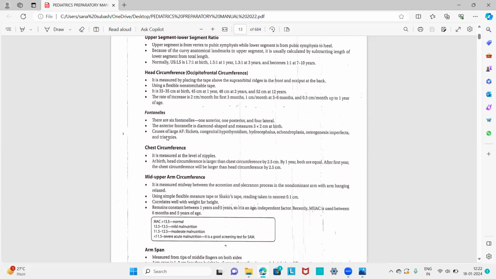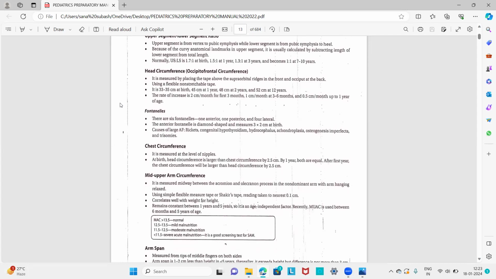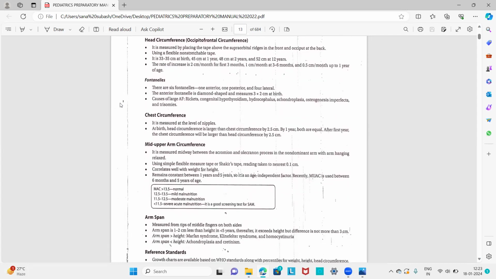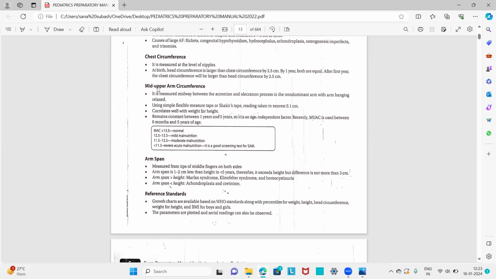And then we have another parameter, the upper segment lower segment ratio, head circumference, that is occipitofrontal circumference, and then chest circumference, mid upper arm circumference. In നമ്മൾ ഈ മിഡ് അപ്പർ ആം സർക്കംഫറൻസ് ഭയങ്കര ഇമ്പോർട്ടൻ്റ് ആണ്. കാരണം നമ്മുടെ മാൽന്യൂട്രീഷൻ ചാപ്റ്ററിൽ ഇറ്റ് ഇസ് വെരി ഇമ്പോർട്ടൻറ്റ് ടു കാൽക്കുലേറ്റ് ഹൗ സിവിയർ ഇസ് ദി മാൽന്യൂട്രീഷൻ. So if the mid upper arm circumference is greater than 13.5 it is normal, 12.5 to 13.5 is mild malnutrition, 11.5 to 12.5 is moderate malnutrition, and less than 11.5 is severe acute malnutrition.